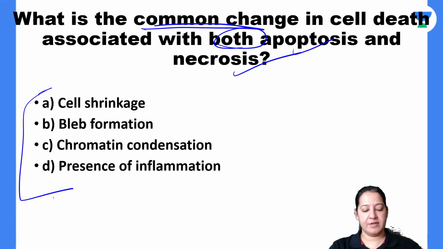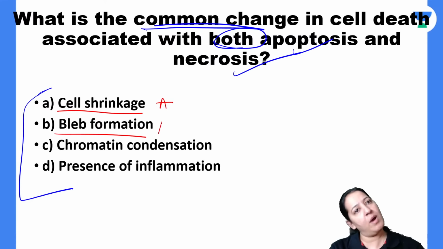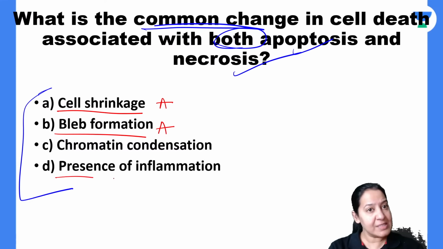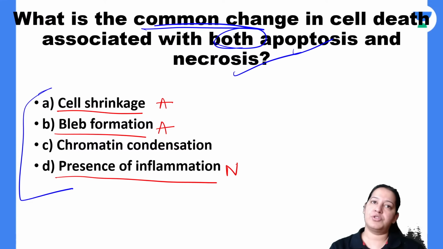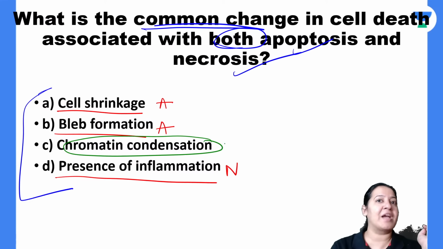Let me see your chat. Just a second. Okay, I can see your chat. Yes, Barun, you are right. Cell shrinkage occurs in apoptosis. Bleb formation also occurs in apoptosis. Presence of inflammation occurs only in necrosis, not in apoptosis. But chromatin condensation, that is pyknosis, is a feature of both apoptosis and necrosis.